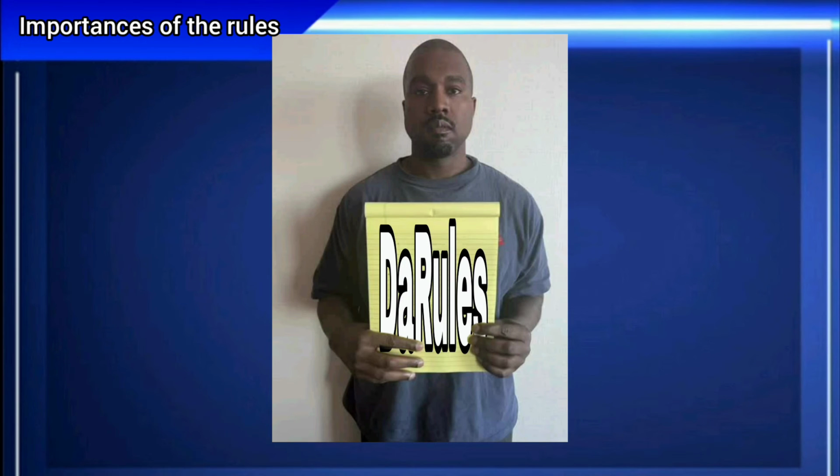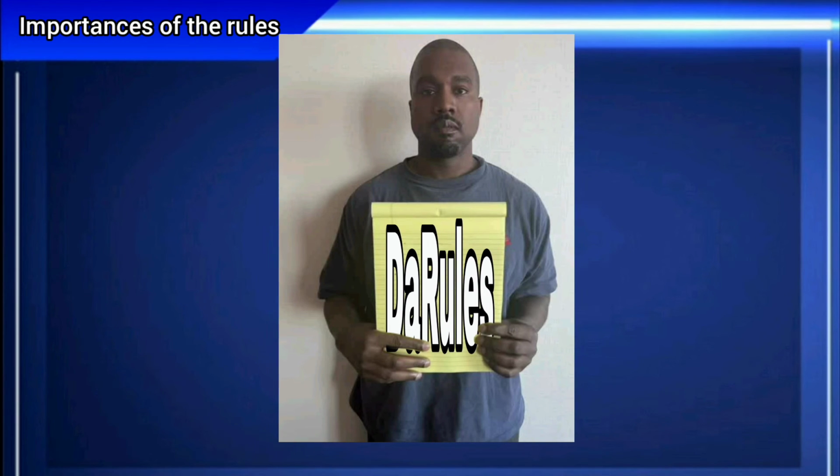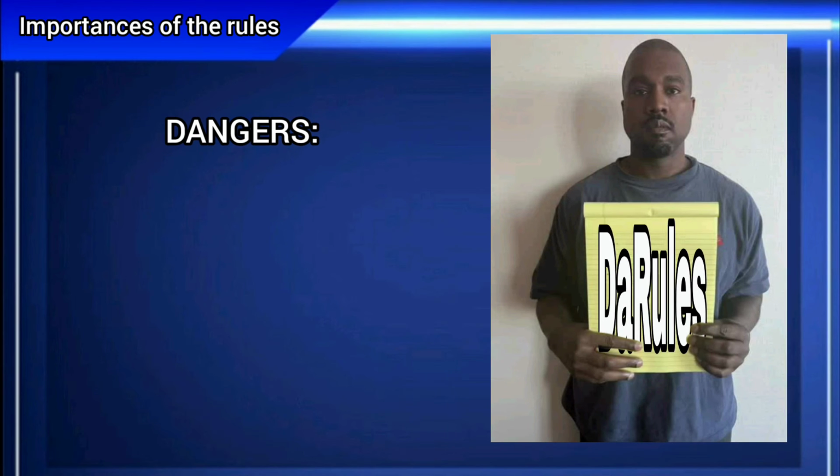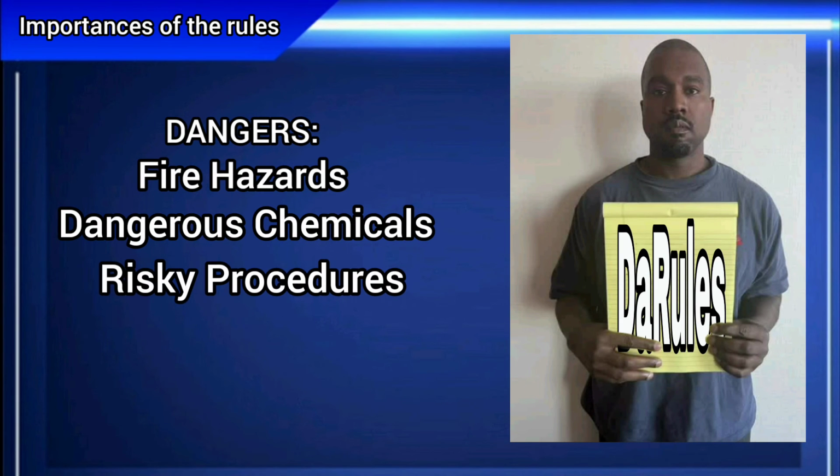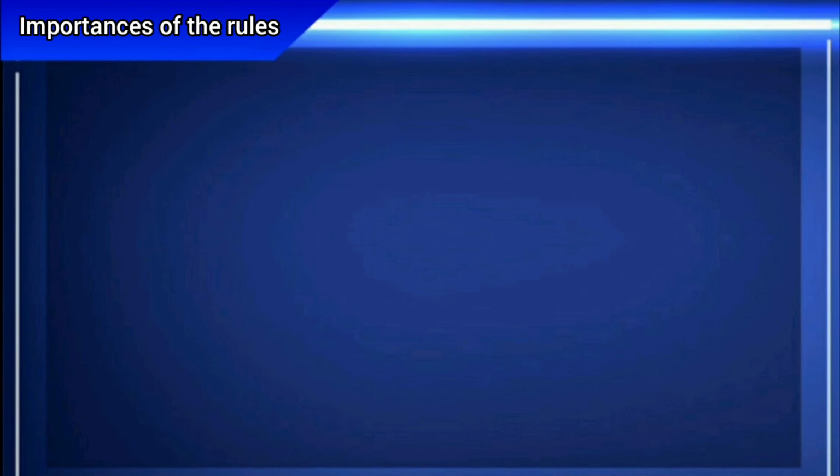The importance of the safety rules. The plant is a dangerous place with fire hazards, dangerous chemicals, and risky procedures. No one wants to have an accident. That is why it's required to follow these safety rules. Not only are the rules there to protect you, they are there to protect others. Also, these rules are not just used in the plants, they are also used in the labs.